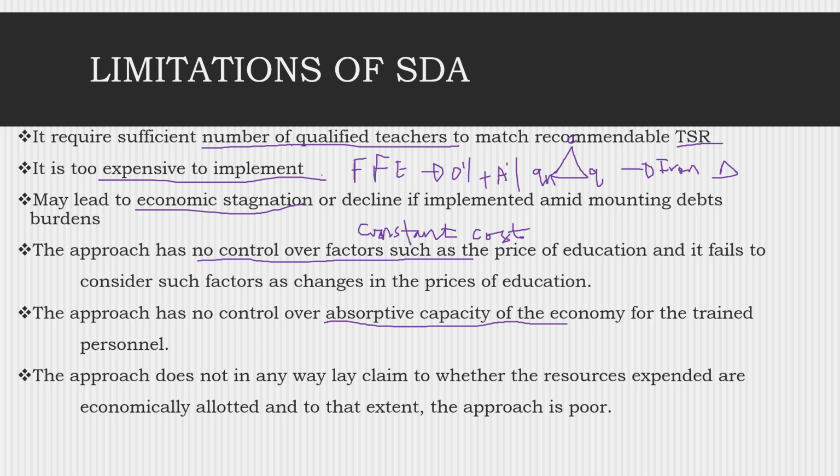And therefore, today you have also to discuss why the social demand approach is a devil to the development of many developing countries, or why the social demand approach is a contributing factor to educated unemployment.